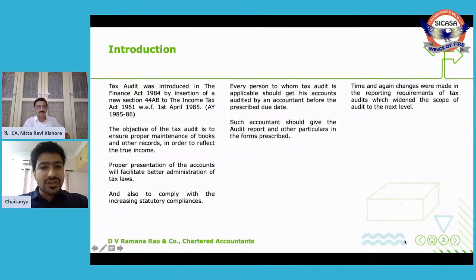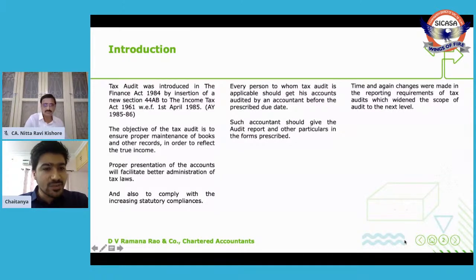Tax audit was introduced in the Finance Act 1984 by insertion of a new section 44AB to the Income Tax Act 1961 with effect from 1st April 1985. Although tax audit was introduced in the Finance Act 1984, it is only applicable after the completion of the previous year.